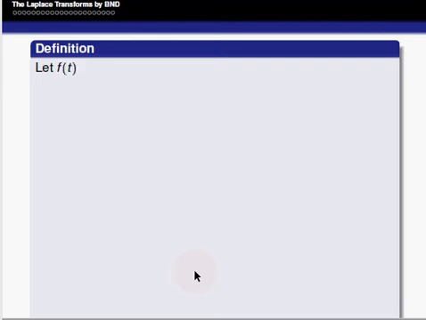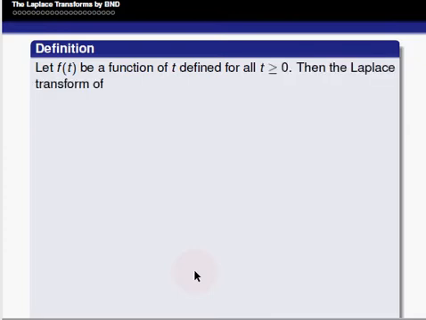Let f of t be a function of t defined for all t greater than or equal to 0, then the Laplace transform of f of t is defined by L of f of t.